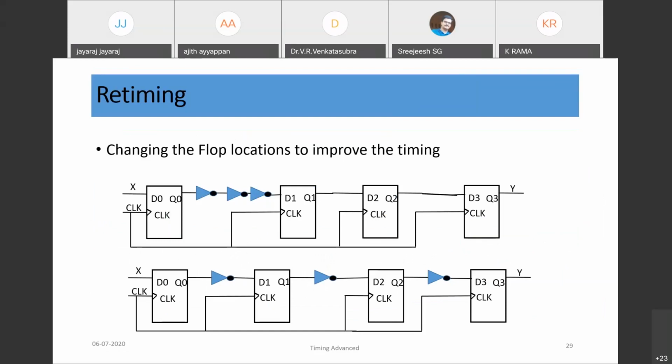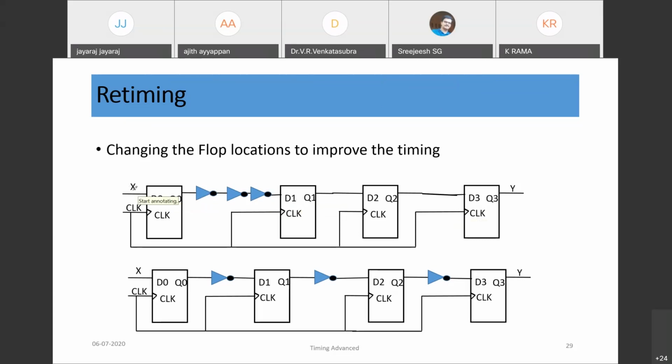So one technique is called retiming. Retiming is also part of pipelining. Retiming means changing the flop locations to improve the timing. If you look at this circuit, we have the 3 inverters here. And after the inverters, we have say 2 more flops.